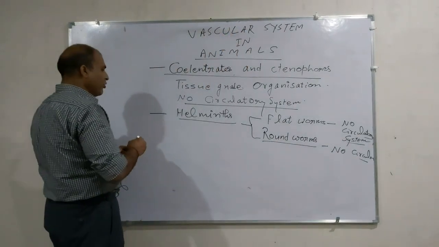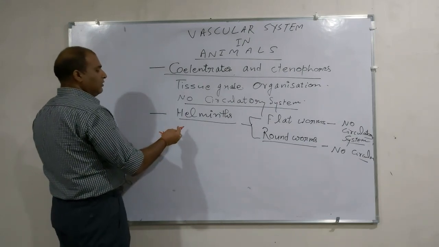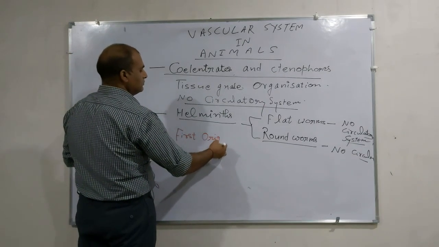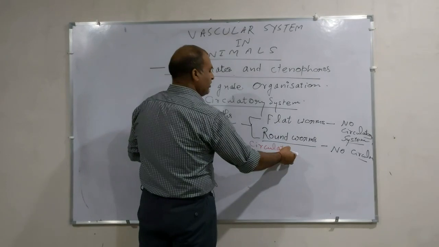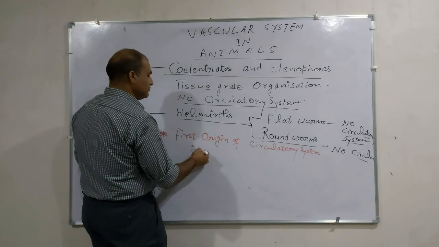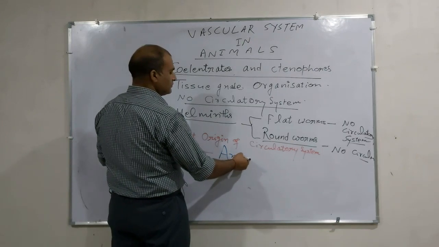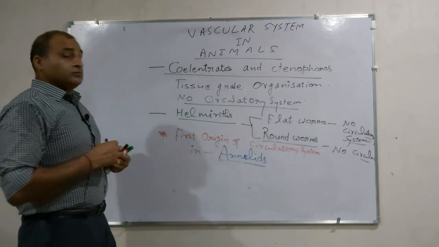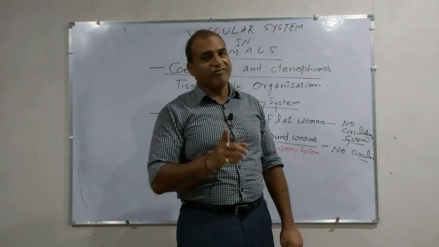One question that is very important here, one point you should note: first origin of circulatory system, in which animals? Annelids. The circulatory system first of all originated in the animals of phylum Annelida.